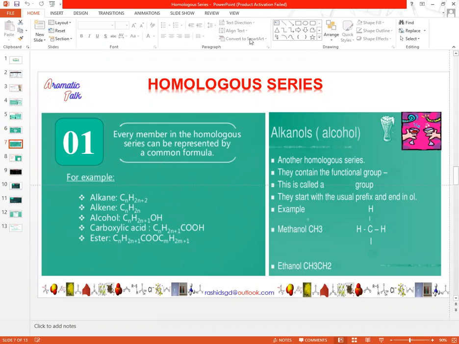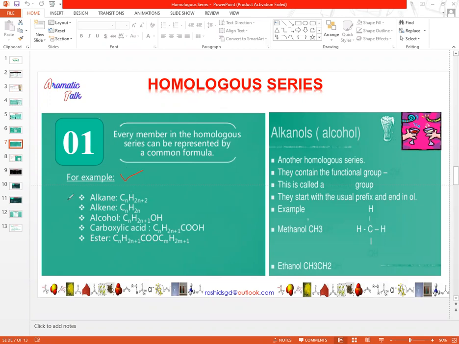First of all, we have studied in the previous slide that every member in the homologous series can be represented by a common formula. For example, here you can see a few examples of the homologous groups and their general formulas.